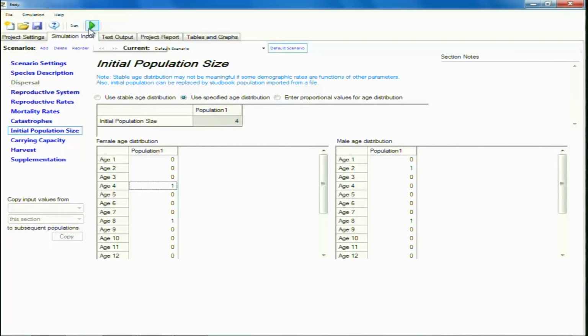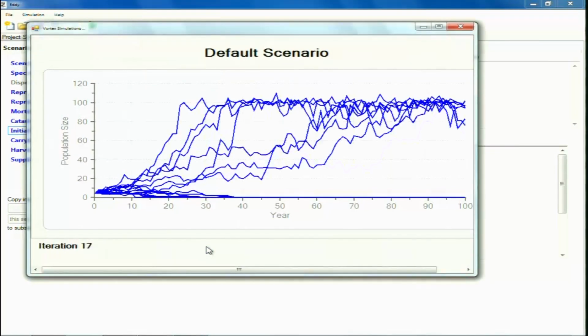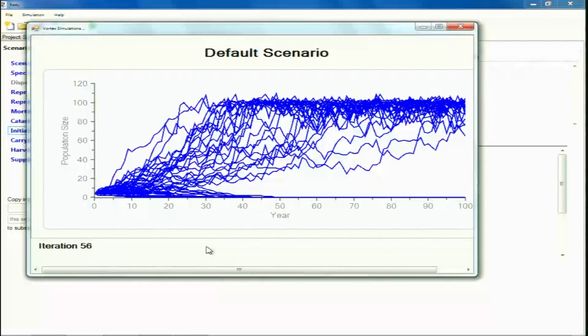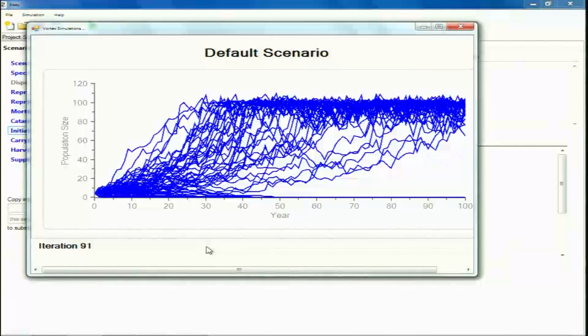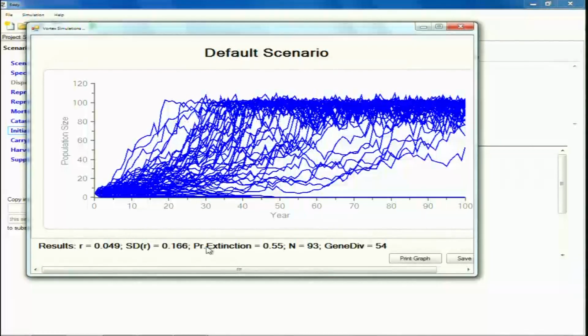Now, let us run this simulation again. From an 82% probability of extinction, now the probability of extinction has come down to 55%. So it tells us that only 55 out of these 100 simulations touch 0, the rest were able to reach the carrying capacity or somewhere in between.